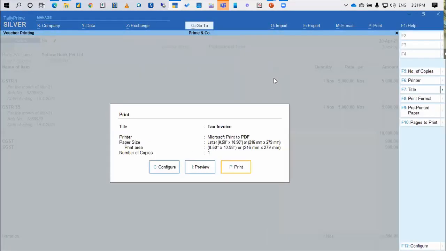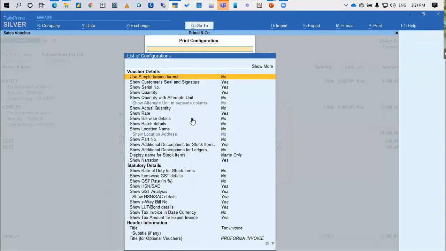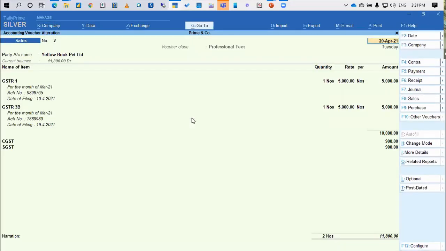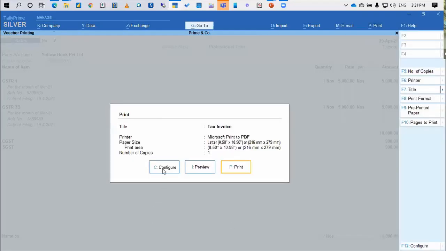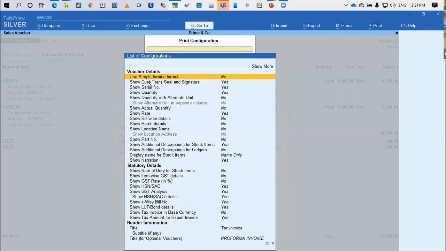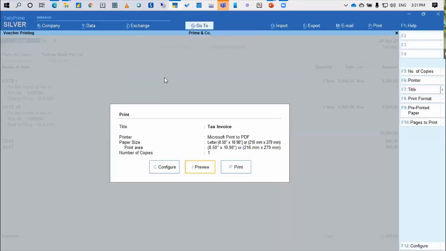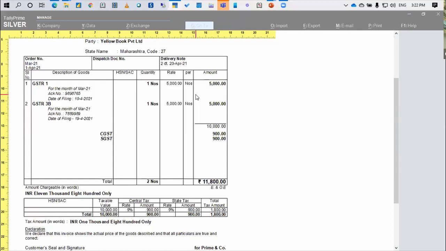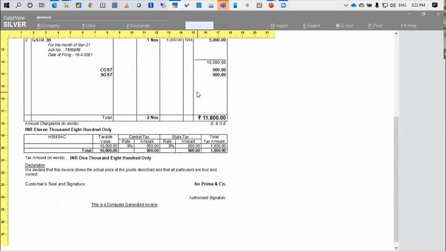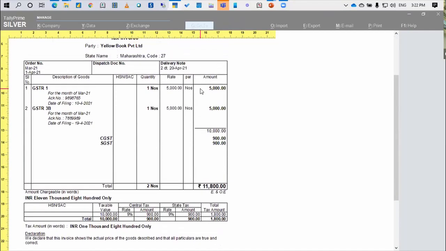You have two options here. You can also provide this in the simple format. So after pressing the print command, if you go to configure and go to the first option, use simple invoice format as yes and accept, and now see the preview. Some people like this format, some people like the other format. So these two options are provided in the default Tally.